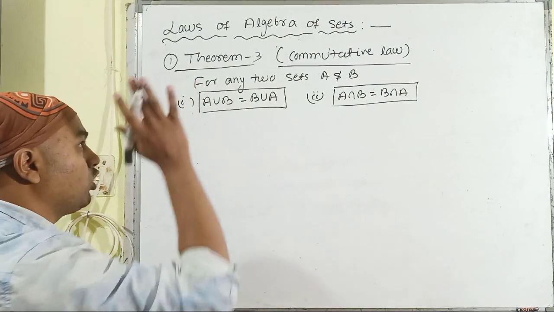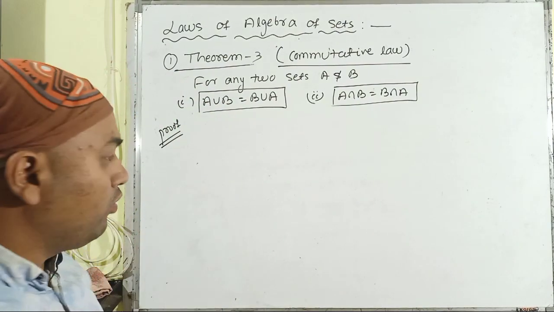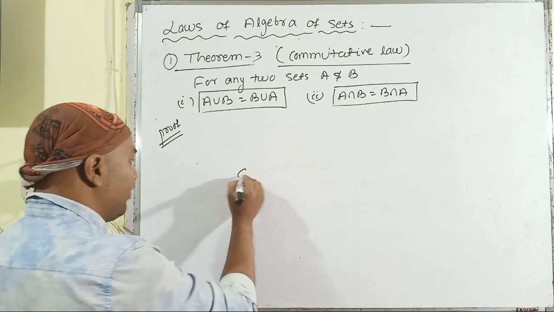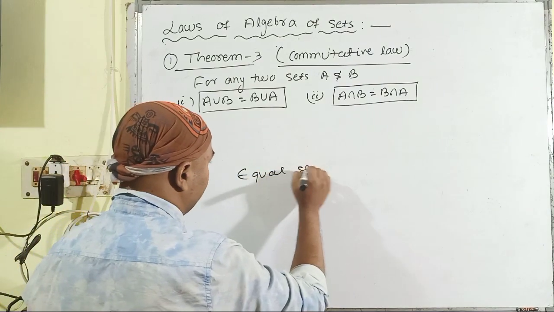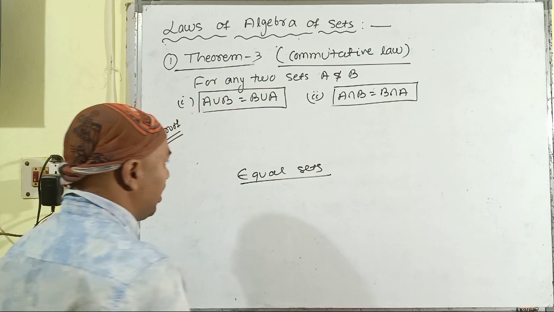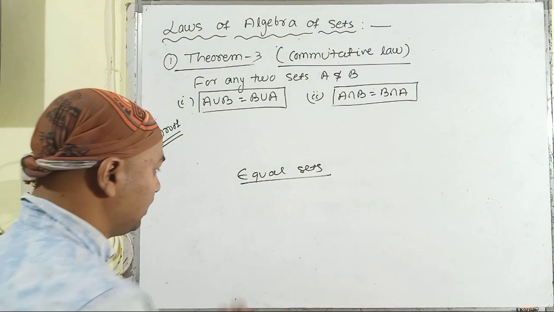Before going to prove the commutative law, first of all, we have to go through the definition of equal sets. What is the definition of equal sets?